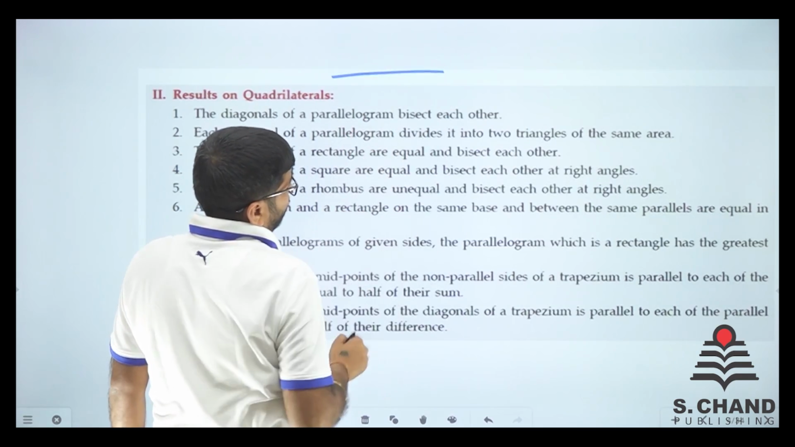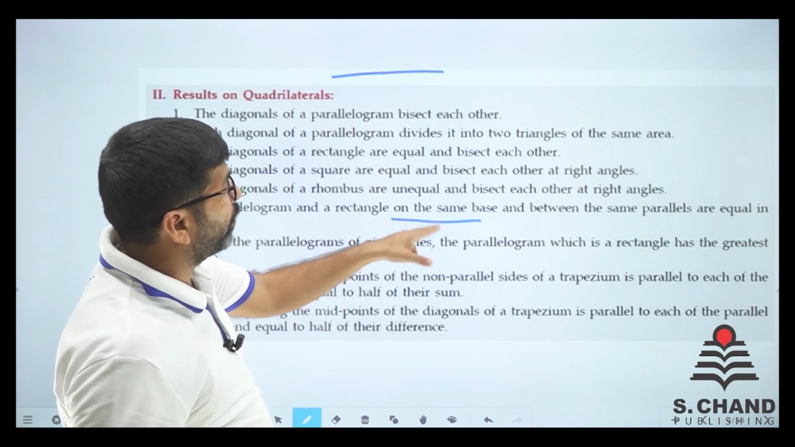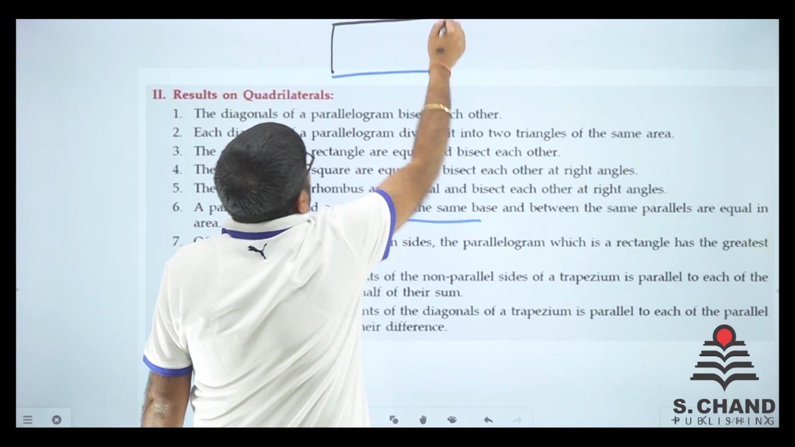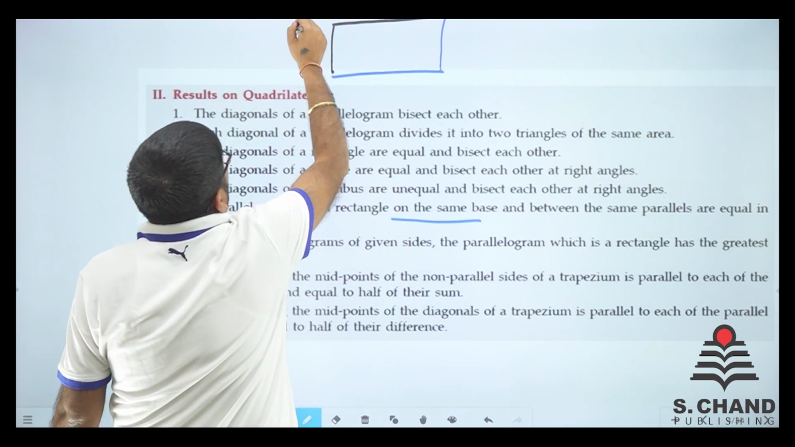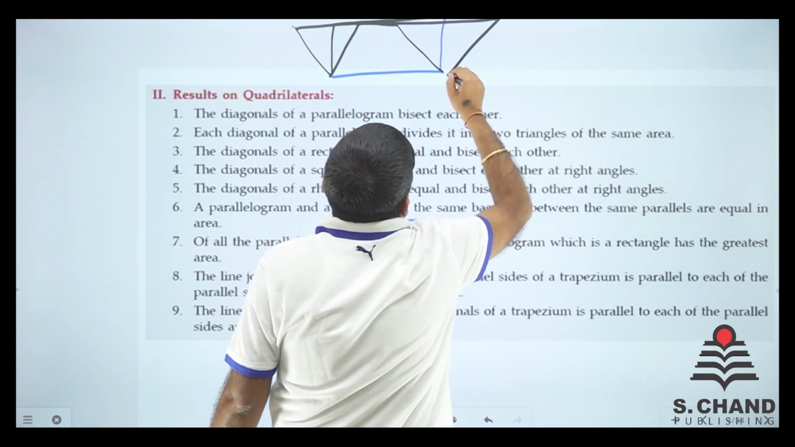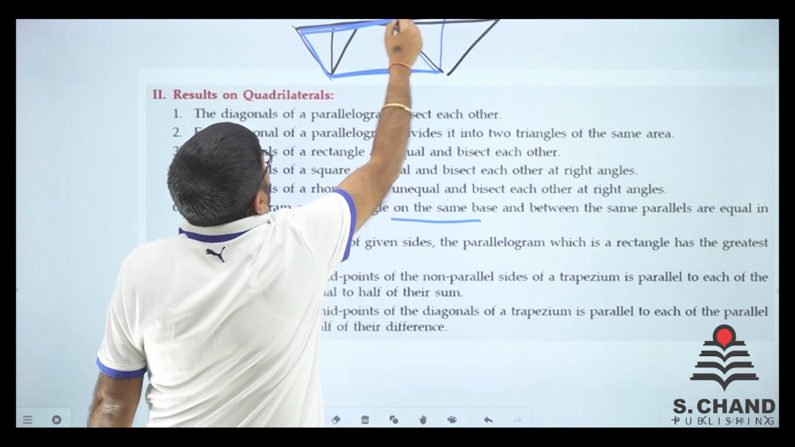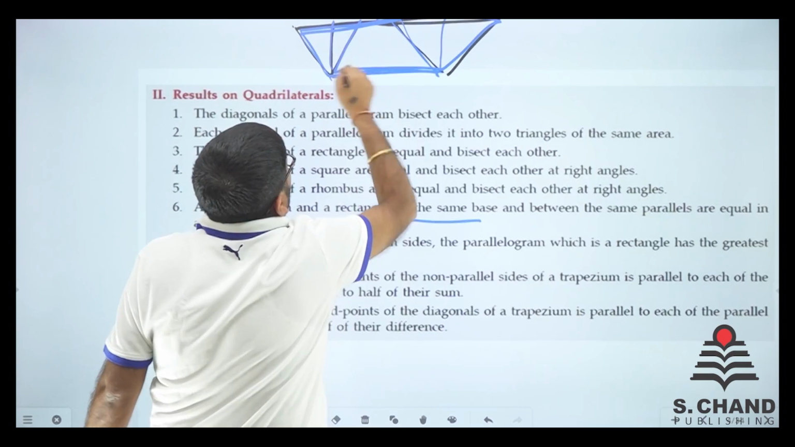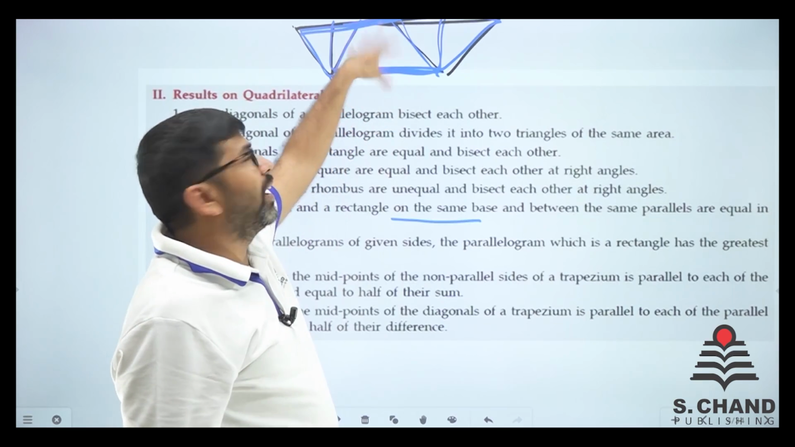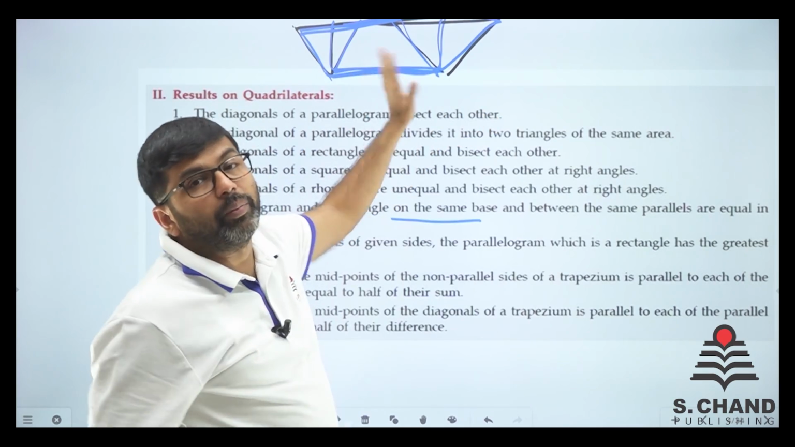We have a same base, on the same base, and a rectangle on the same base between the same parallels. Same parallels means, say for example this. So if I make this, or if I make this, or if I make this, right? This is 1, this is 2, and one rectangle 3. All the areas are equal. If the base is same, parallel lines are same, then whatever the figure you make, the area will be equal, totally equal, right?